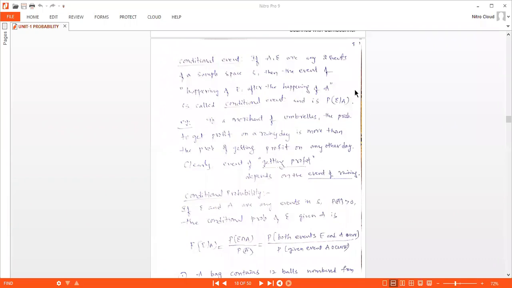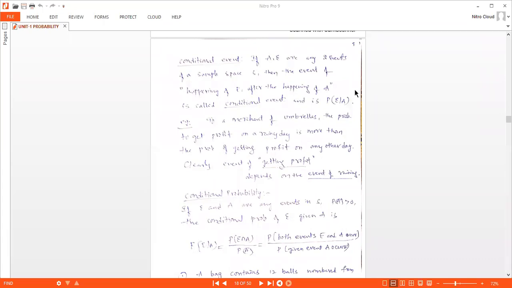Example, if a merchant of umbrellas, the probability to get profit on a rainy day is more than the probability of getting profit on any other day. Clearly, the event of getting profit depends on the event of raining.